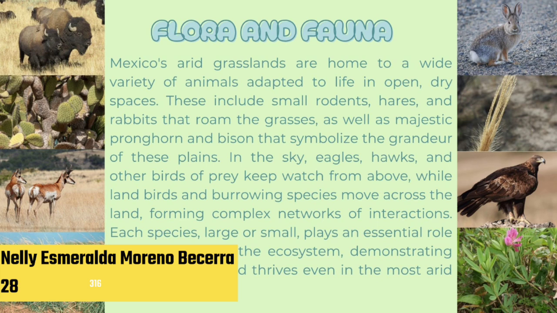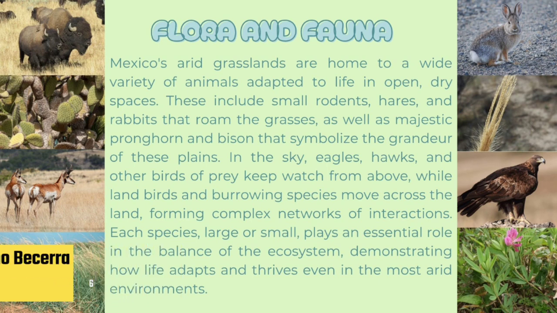In the sky, eagles, hawks, and other birds of prey watch from above while on the ground, different birds or burrowing animals move around, creating complex connections in the ecosystem. Each species, whether big or small, plays an important role in keeping nature in balance. This shows how life can adapt and thrive even in the harshest environments.